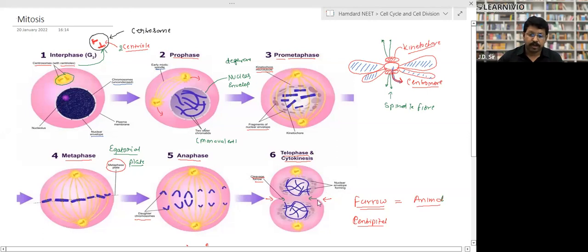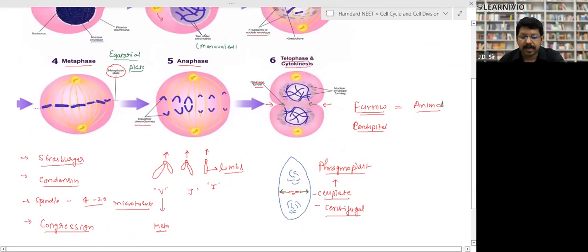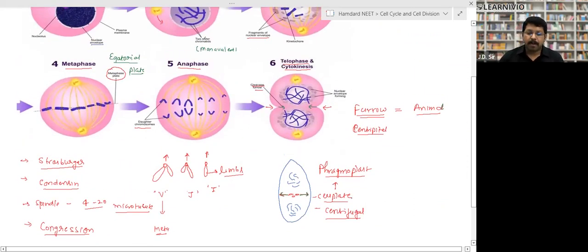Look, this is the structure of an animal cell. In animal cell, what happens? The centripetal division starts in the protoplasm. So formation of a furrow takes place from the outer to the inner side. Means centripetal formation of the furrow takes place, right? But in plant cell, it is something different. What happens in a plant cell?